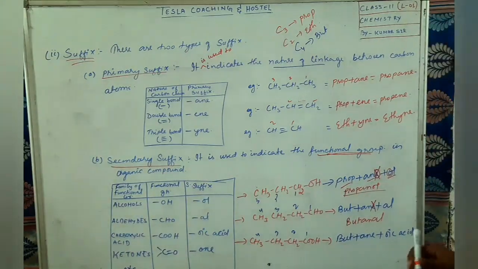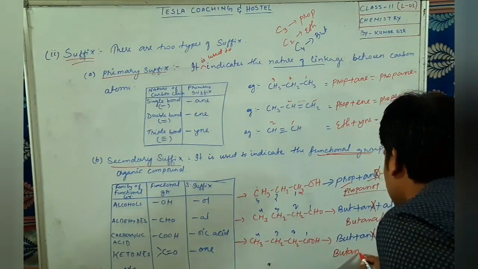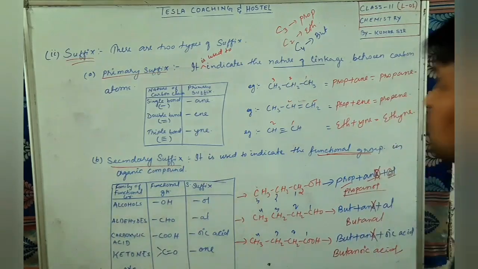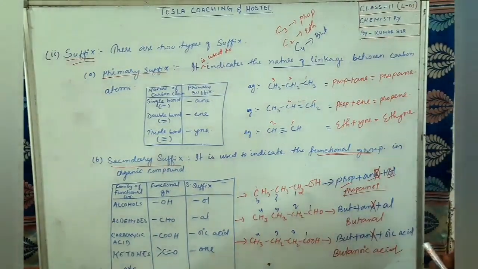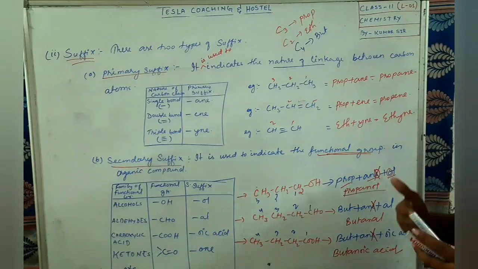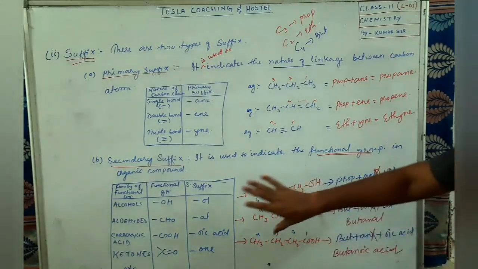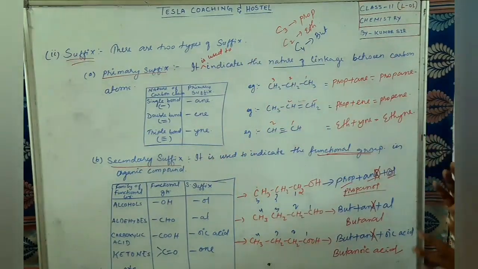Now again you see here, E is a vowel and O is a vowel. So E will drop. So what will be the name of it? Butanoic acid. So this will be the IUPAC name of this compound. Ketone is also there, but we will learn it as we proceed in the chapters. For the time being, I have shown you how to use the secondary suffix, how to use the primary suffix, and how to name it. So this is about the suffix.